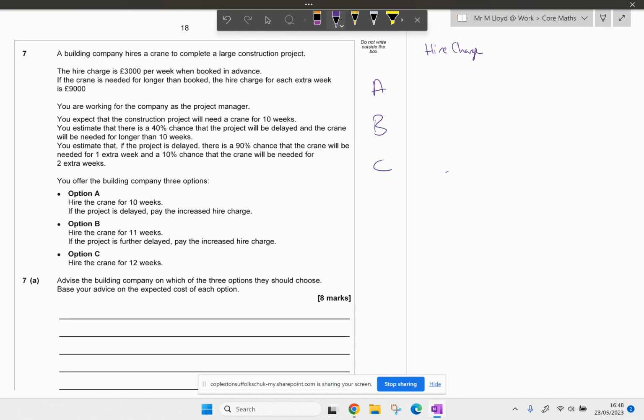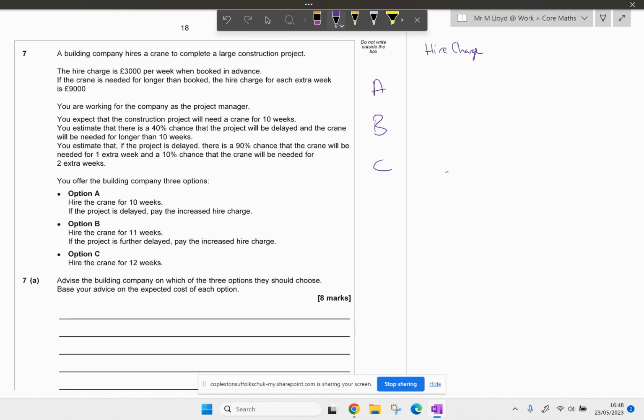If the crane is needed for longer than booked, the hire charge for each extra week is £9,000. You're working for a company as the project manager. You expect that the construction project will need a crane for 10 weeks. 40% chance it's delayed, and the crane will be needed for longer than 10 weeks. 90% chance of that being 1 extra week. 10% chance needed for 2 extra weeks.